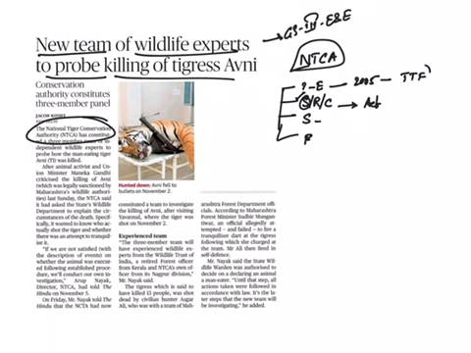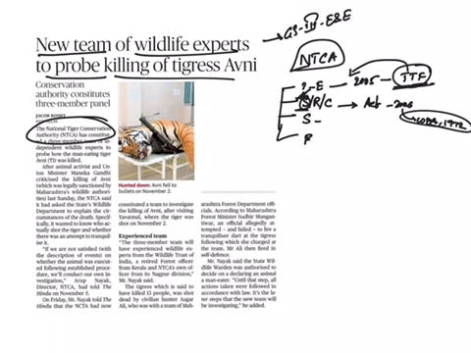through the recommendations of the Tiger Task Force. We have the Tiger Task Force, and this task force recommended establishing the National Tiger Conservation Authority. And in 2006, under the Wildlife Protection Act 1972, this authority got statutory status. So this is a statutory body.